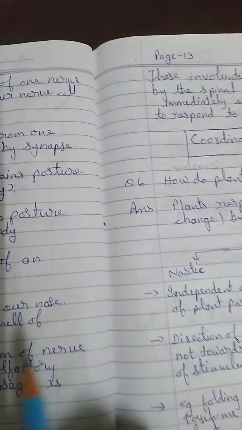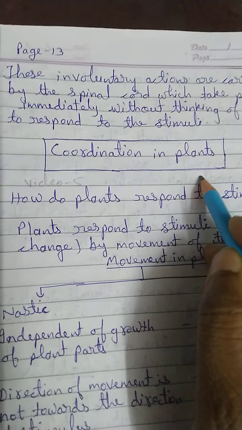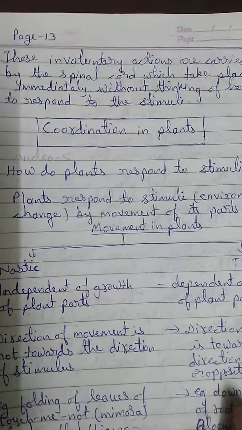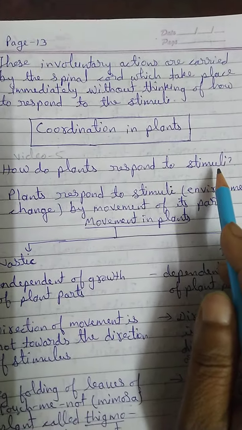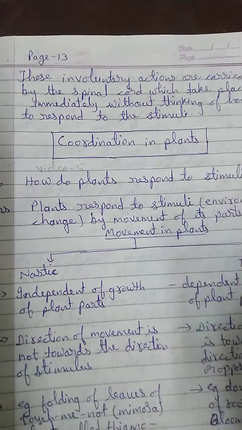The next topic is coordination in plants, that is given on page number 119. How the plants respond to the external stimuli, because for responding to these external stimuli coordination is required. Now this we are going to learn in the next video.